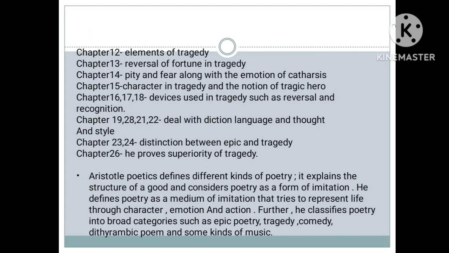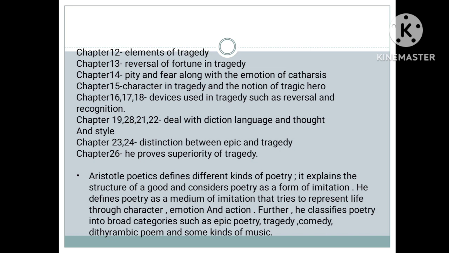Now chapter 12 deals with the elements of tragedy. Chapter 13 reversal of fortune in tragedy. Then chapter 14 pity and fear along with the emotion of catharsis. Then chapter 15 character in tragedy and the notion of tragic hero. Then chapter 16, 17, 18 devices used in tragedy such as reversal and recognition.